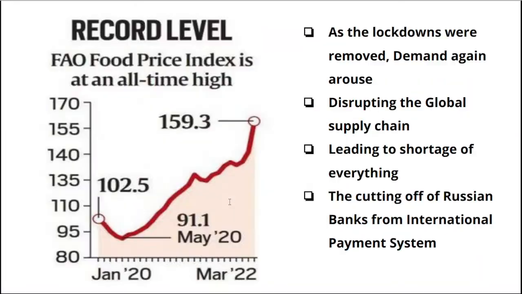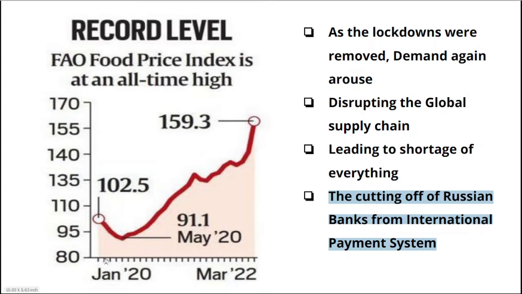Now let's move on to the next slide. As we know, as the lockdowns were removed, demand again arose, and this time the rise in the demand disrupted the global supply chain. Yes, the rise in demand was so high that it led to disruption in the global supply chain, which of course will lead to shortage of everything, from shortage of labor to shortage of raw material, everything literally. So the cutting of Russian banks from the international payment system also has allegedly increased the food price index, of course.